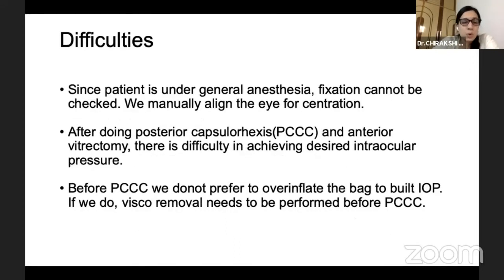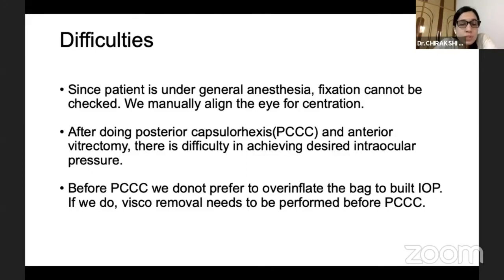But I would like to point out a certain number of difficulties. Since the patient is under general anesthesia, fixation cannot be checked. We manually align the eye for centration. In some of the cases, it may give a large error because in one case, the refractive difference between the two groups was 2.5 diopters. So that cannot be eliminated. Even the use of forceps is going to distort the cornea and keratometry can get affected by this. Once we do posterior capsulotomy and anterior vitrectomy, we all know the IOP goes down.